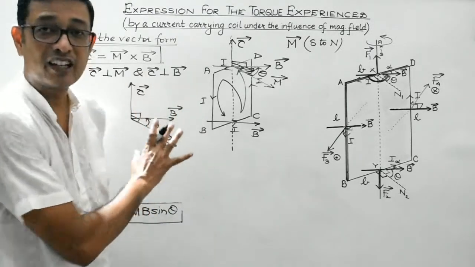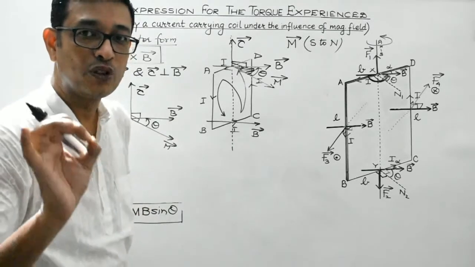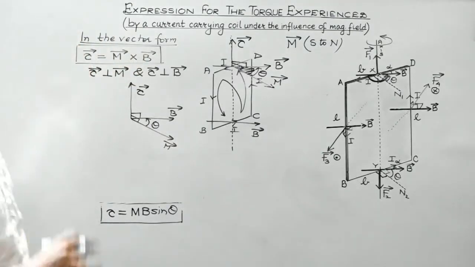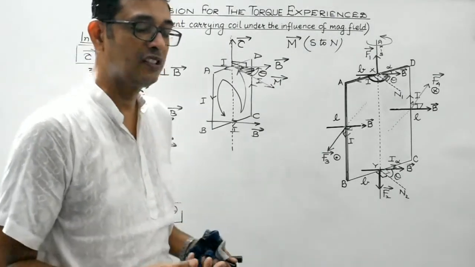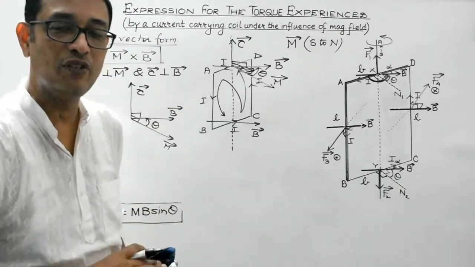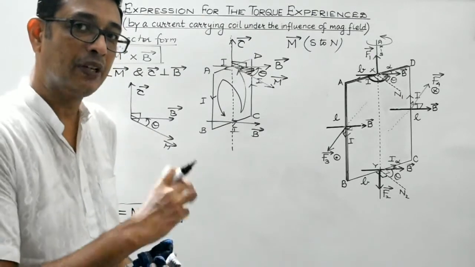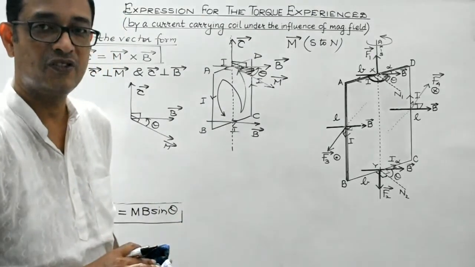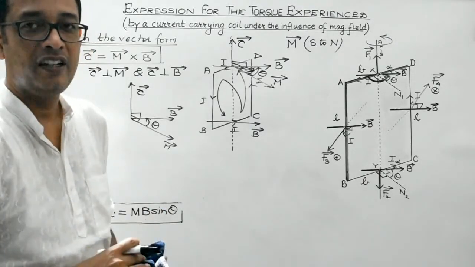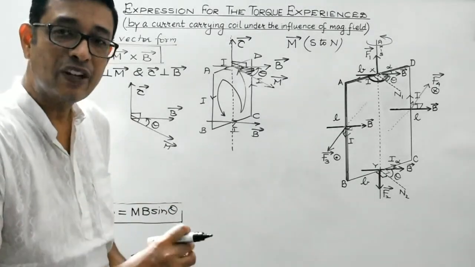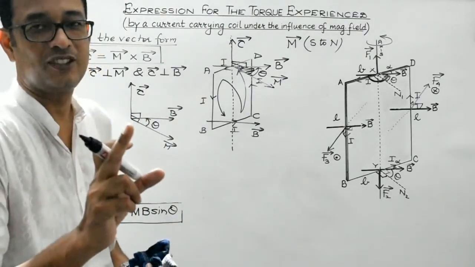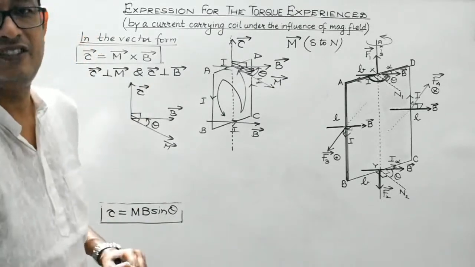I hope, students, this diagram is convincing and you are able to get the concepts clear, right? So this is the master formula. Tau in magnitude is given by MB sine theta. M is the magnetic moment of the current carrying coil, which is equal to the product of the ampere turns and the area of the loop under consideration, right? And in the vector form, tau is given by M vector cross B vector. It is perpendicular to both M vector as well as B vector and always acts along the axis. Torque is an example of an axial vector, right?